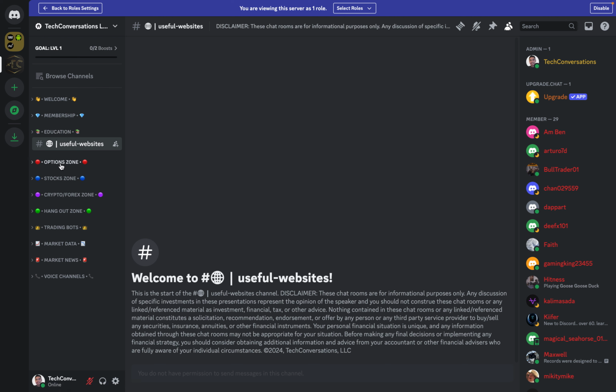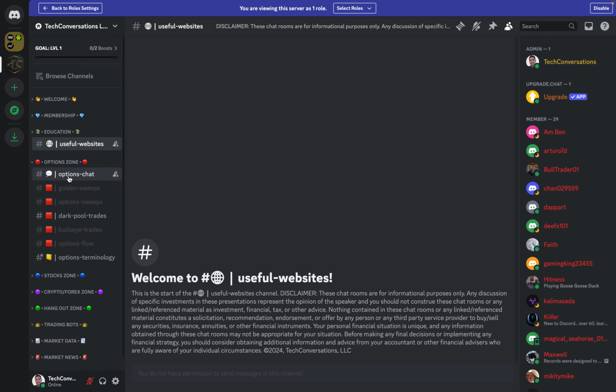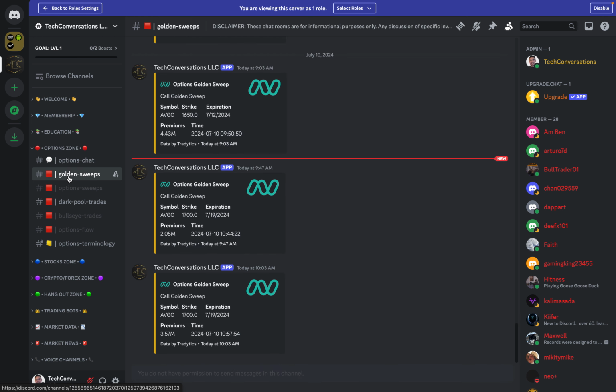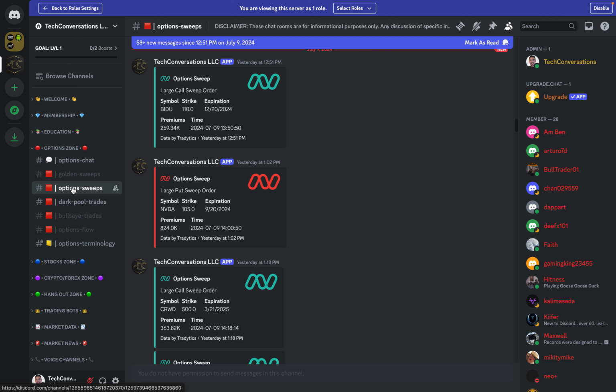Then we go into the options zone section here. Of course we have an options chat. If you want to talk about options with other individuals or ask questions about options, you can do so here. Then we have this golden sweeps channel. Here we start to get into some of the bots that are implemented into the server right now. Golden sweeps are going to show us unusually large sweeps with premiums worth over $1 million. If you're not familiar with sweeps, that's something you should familiarize yourself with before using this information. Option sweeps are going to be high premium, large option sweeps.